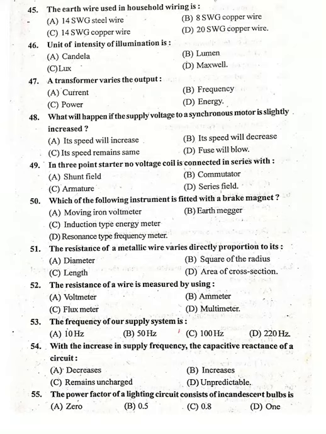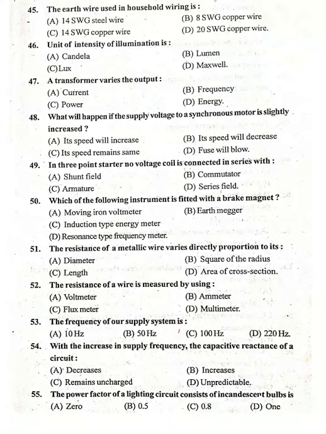Next question, 49. In 3-point starter, no voltage coil is connected in series with... Option A, shunt field. 49 option A, shunt field.